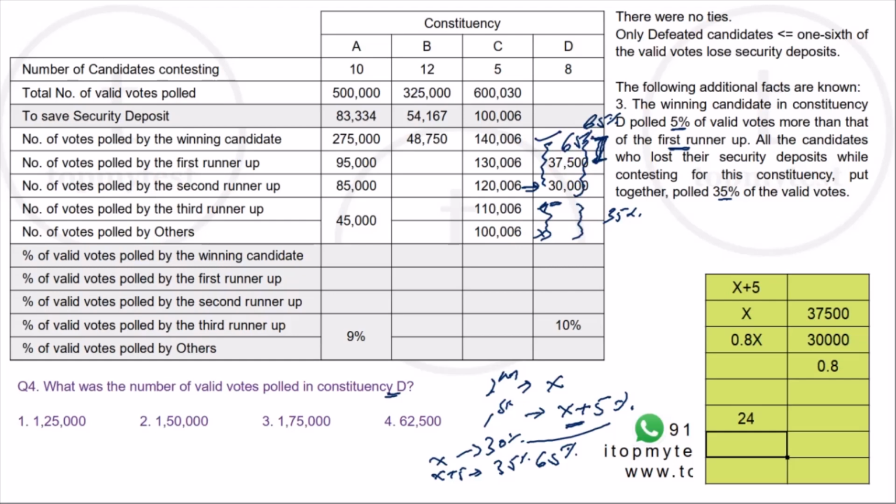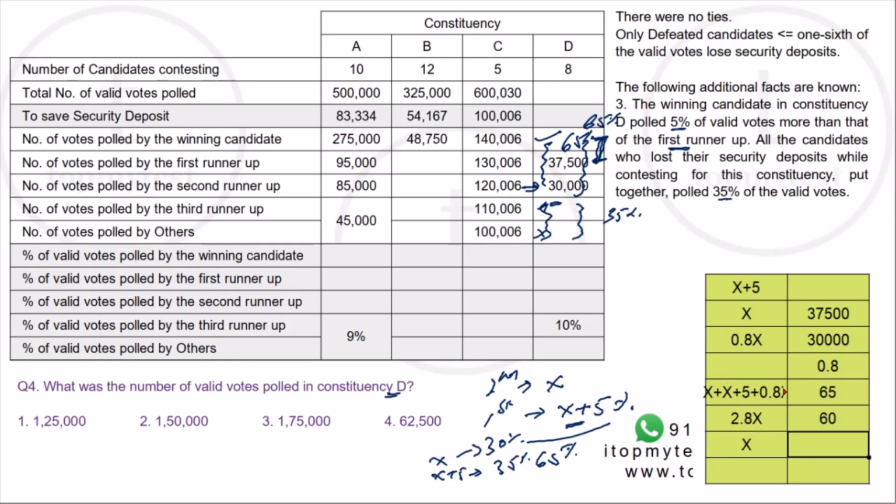So let's clear this out. Between these three, they are going to get 65% of the vote, which means X plus 5 plus 0.8x will add up to 65. Or in other words, 2.8x will add up to 65 minus 5, which is 60.